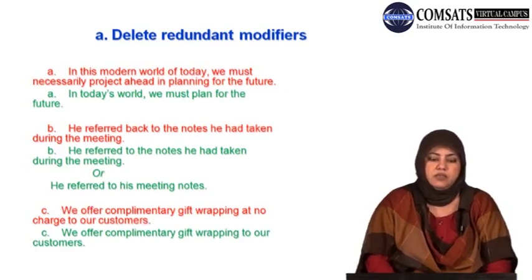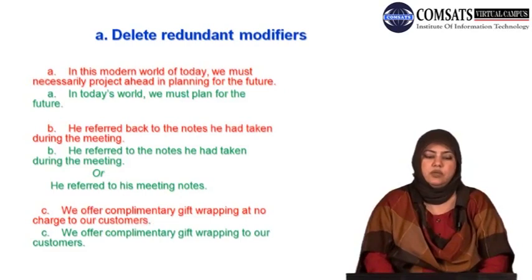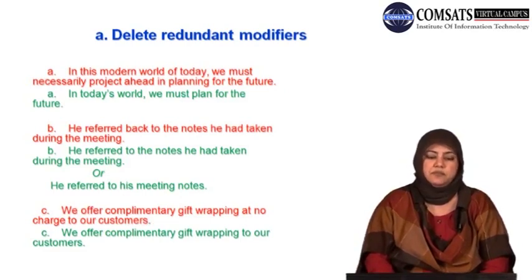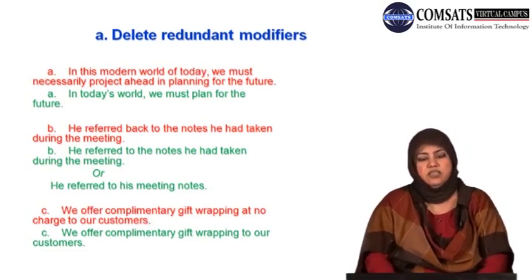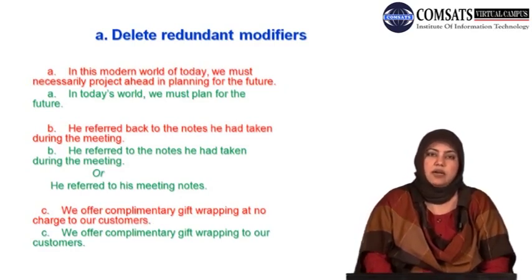The better version for academic writing that would be more precise is, in today's world we must plan for the future. Now compare this with the previous sentence, and you would immediately notice that it becomes easier to understand the information given in the second option, and it becomes more clear as well.